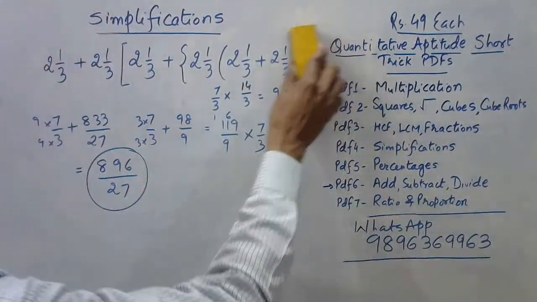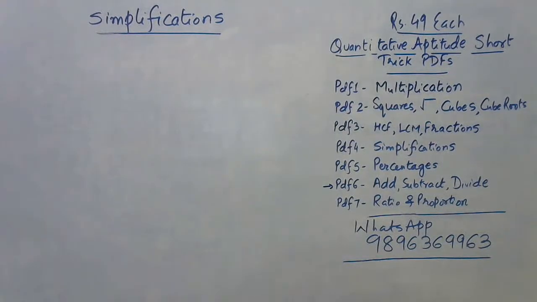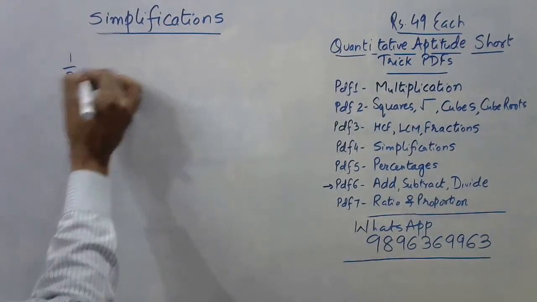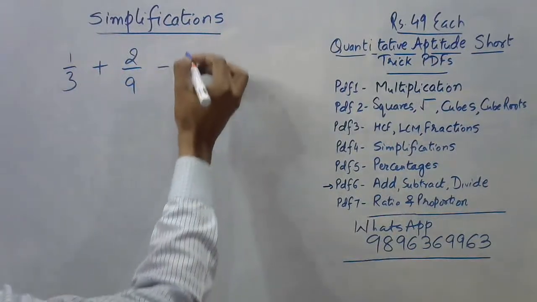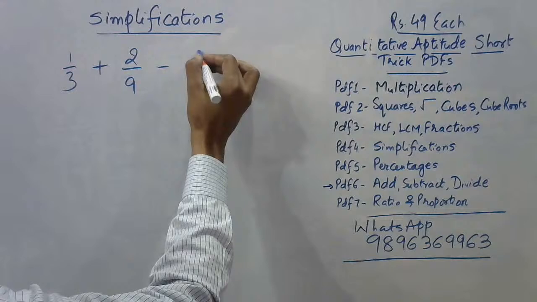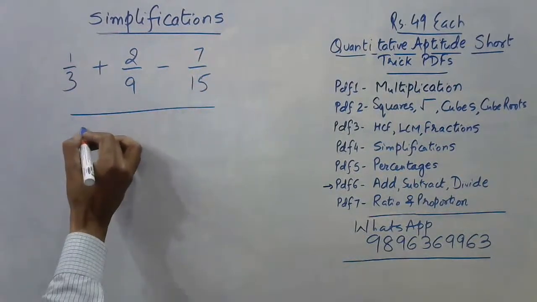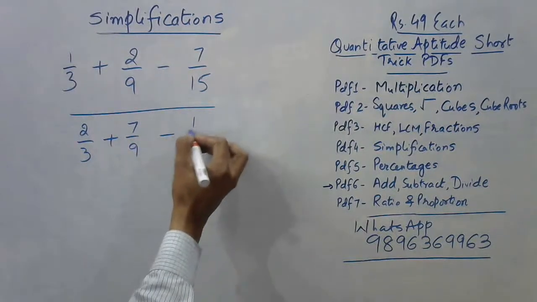If you did not get it right, then this question is for you. Let's see. Simplification question: 1 by 3 plus 2 by 9 minus 7 by 15, upon 2 by 3 plus 7 by 9 minus 1 by 15.